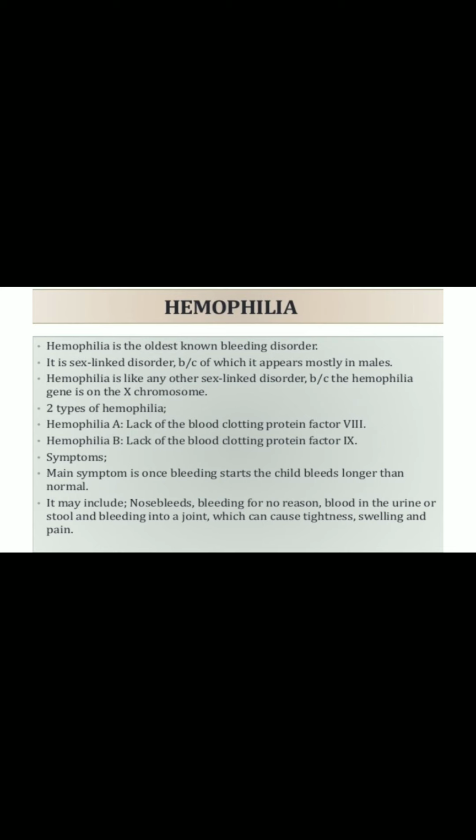The hemophilia is like any other sex-linked disorder. The background of the hemophilia gene is on the X chromosome. There are two types of hemophilia, hemophilia A and hemophilia B, depending upon the clotting protein which is affected, that determines hemophilia A or B. The main symptom is bleeding.